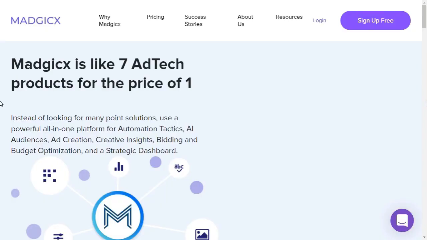Although AI-based tools can create and manage thousands of tests for your ads, a drawback here is testing so many ad sets requires a good amount of budget, which could be challenging for some businesses. So what to do? Some AI tools that I'm just going to show you conduct 3 to 4 tests based on data to single out the most promising customer segment. Like Magix, an AI-based tool I strongly recommend. It is the most comprehensive tool I came across.